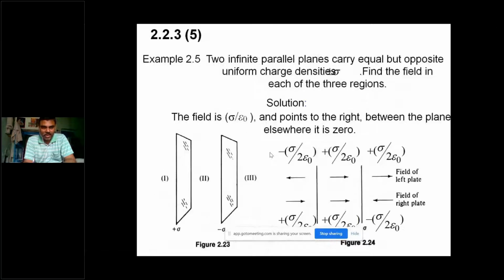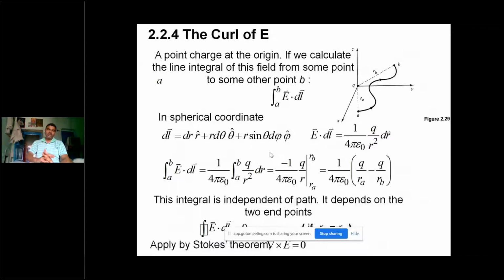And here curl and divergence are functions to find the rotations or the divergences. Curl means we know how the electric field is rotating, and to get that curl we can use the Stokes theorem, and similarly to get the divergence we can use the divergence theorem.